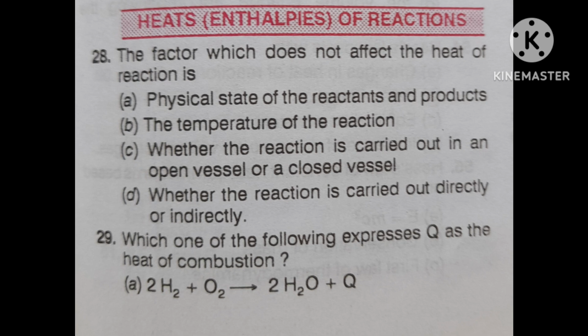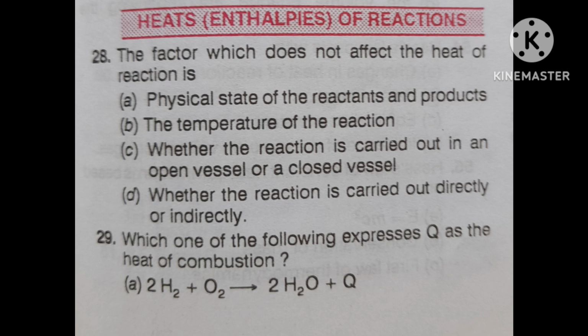Okay. Next question I am telling you. Which one of the following expresses Q as the heat of combustion?